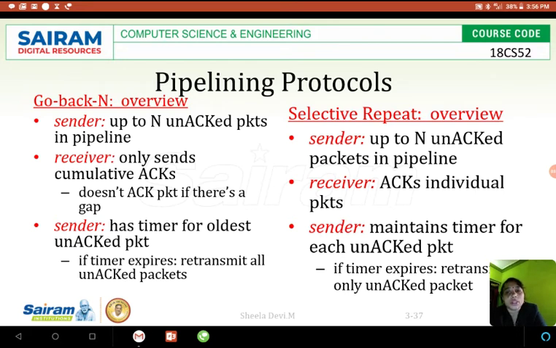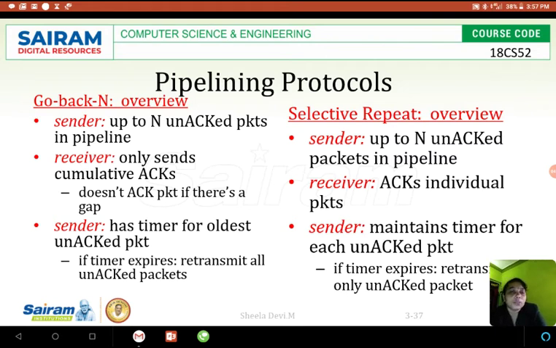So after the timeout happens for packet 3, the sender will send all three packets, that is packet 3, packet 4 and packet 5. This is Go Back N. It retransmits packets 3, 4 and 5 since all three are unacknowledged. Clear?